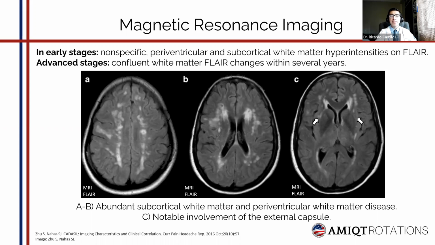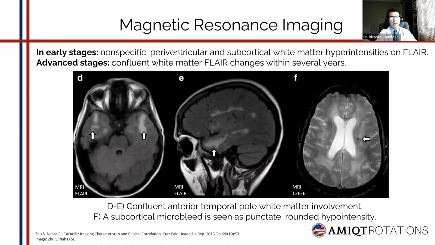However, in advanced stages, the typical presentation is confluent white matter FLAIR changes. We can see them on A and B images. We can see that there is abundant white matter and periventricular white matter disease. And on C, we can appreciate involvement of the external capsule. And on images D and E, we can see confluent anterior temporal pole white matter involvement. And on F, a subcortical microbleed is seen as a punctate rounded hypointensity on fast field echo sequence.